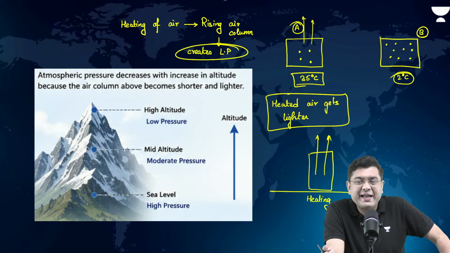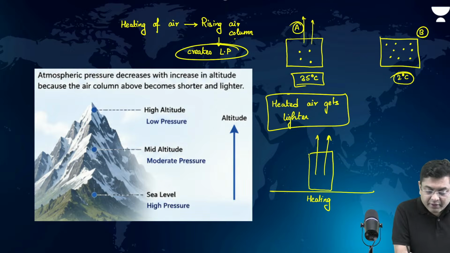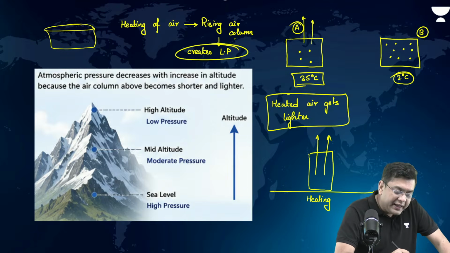How does convection happen? If you have not attended the previous session, just look at this. When you boil water in a pan or a utensil, what happens in that case?